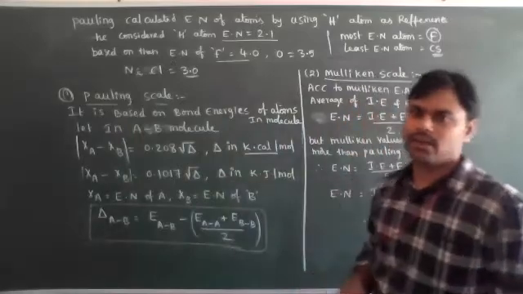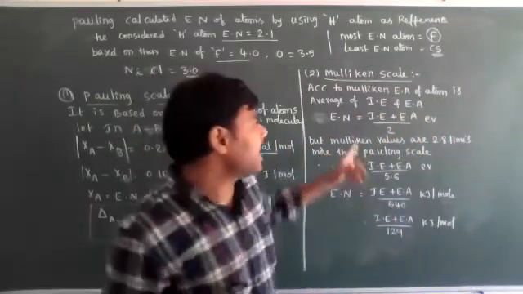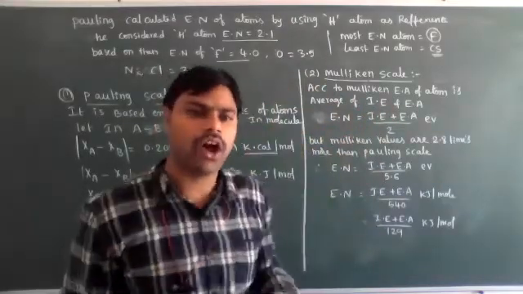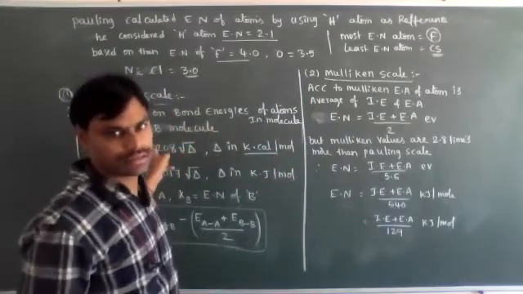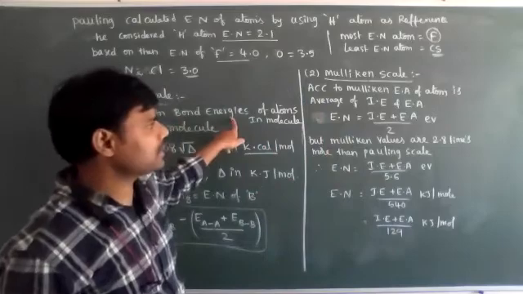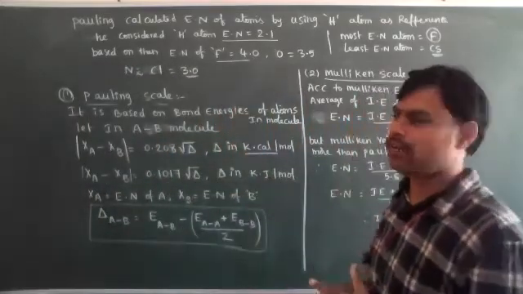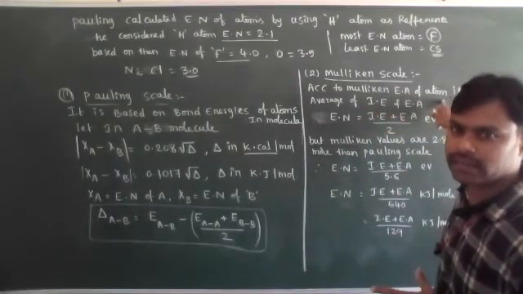Now the Millikan scale. What did he say? In the Millikan scale, he directly calculated the electronegativity of single atoms only, not bonded atoms. The Pauling scale is electronegativity of bonded atoms, that's why it is based on energies. But the Millikan scale calculates the electronegativity of atoms directly. It is based on the ionization energy and electron affinity of atoms.